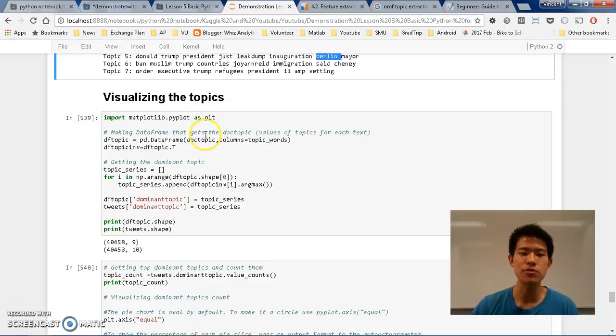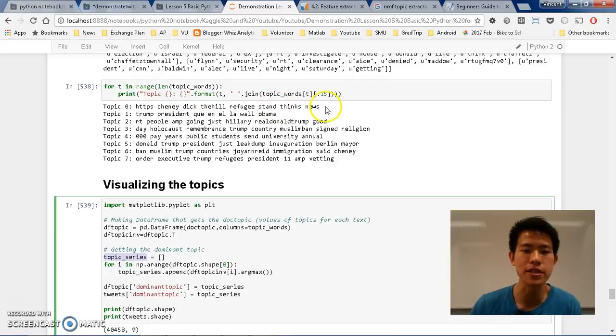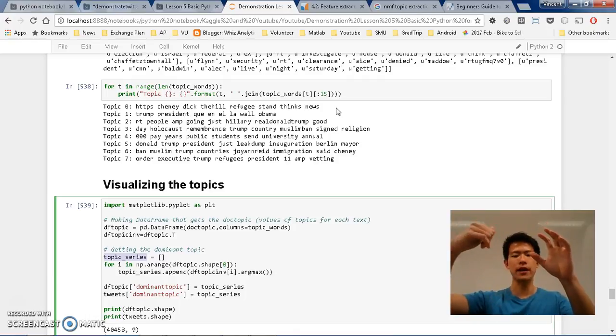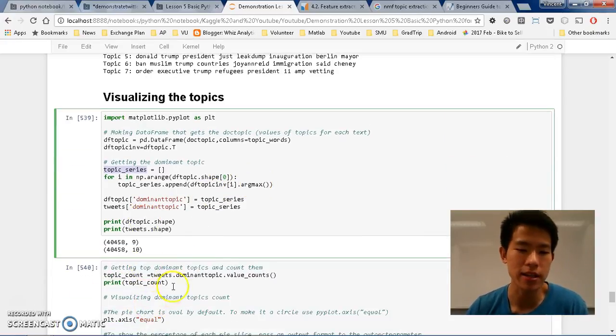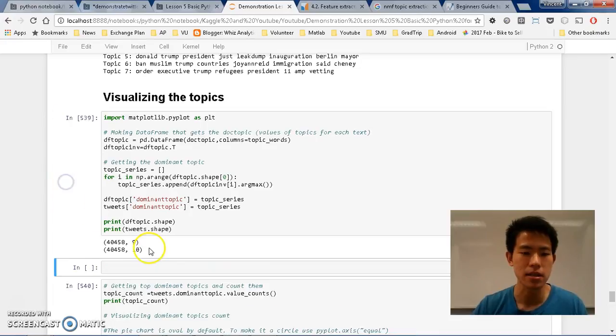Okay, then afterwards we want to visualize them, so we want to put it as a data frame, then a topic series, and afterwards we find the dominant topic. We want to create the dominant topic, basically the inversion. Out of this, each row of text will have how likely it is to be a certain topic, and afterwards we can just use argmax to find a dominant topic for each. And the end result is that you will find something like this, like for example, the f topic dot text.